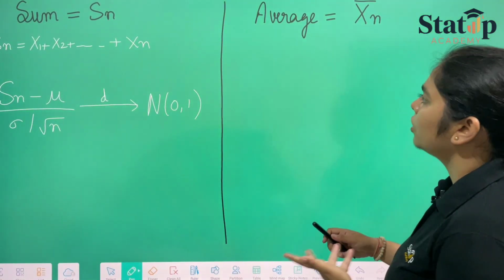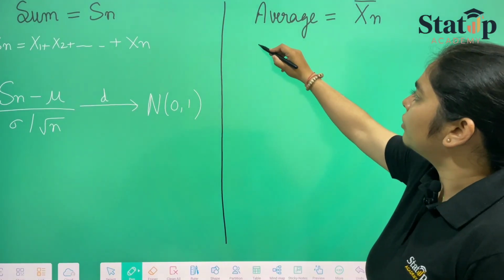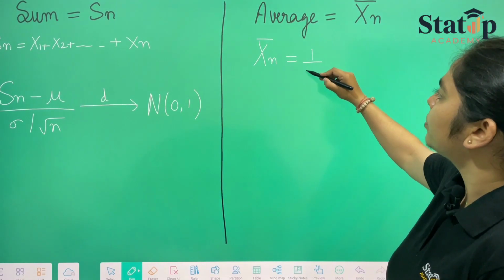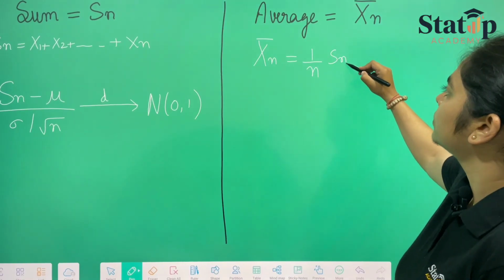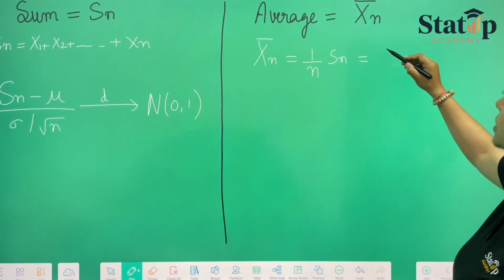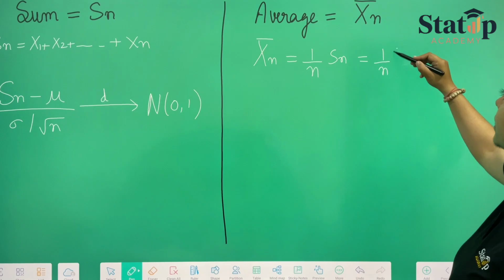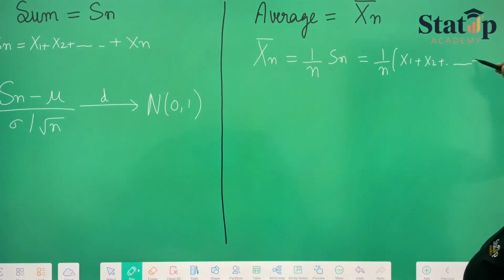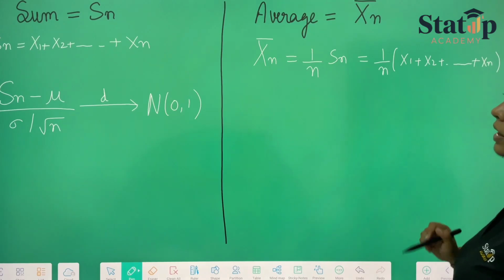Now if we take average, Xn bar is equal to 1 upon n into sum, which also can be written as 1 upon n into sum of all the random variables, like this, right?